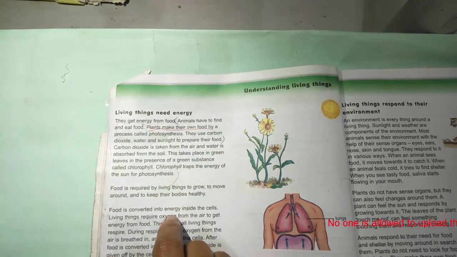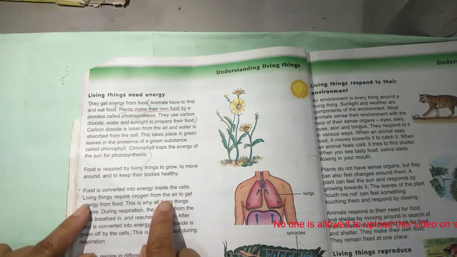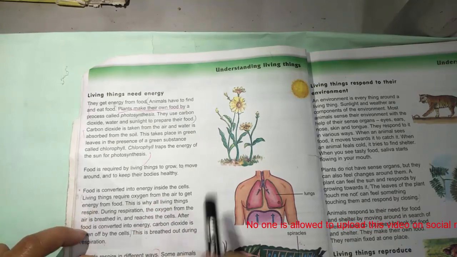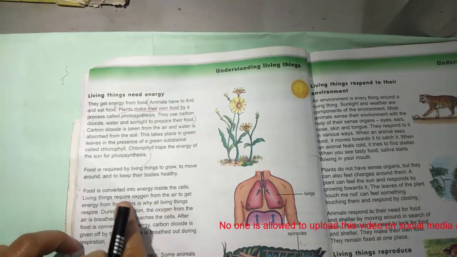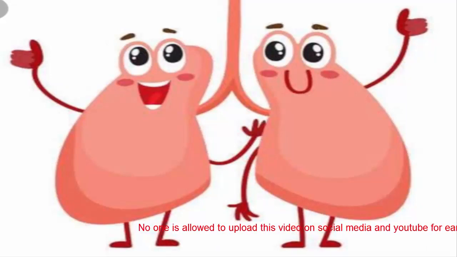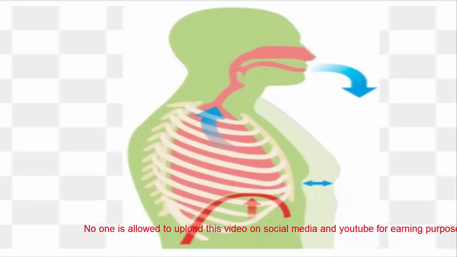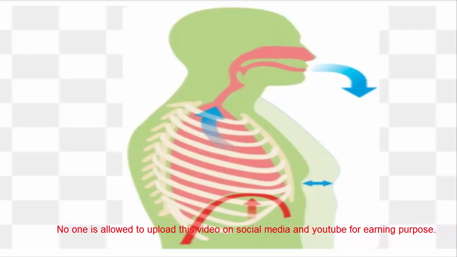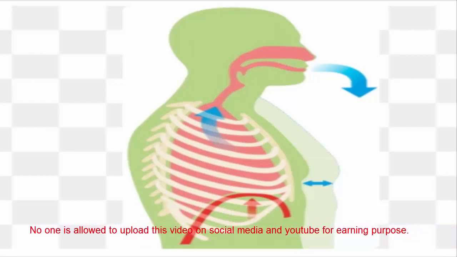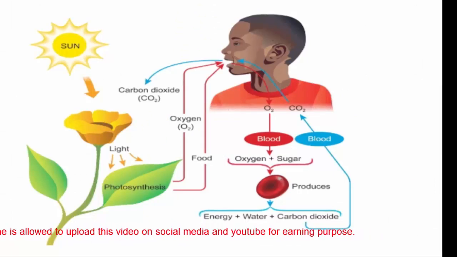Now the oxygen which plants make, we utilize that oxygen for the process of respiration, and we have lungs where the respiration process takes place. We have two lungs, a pair of lungs. We exhale carbon dioxide and inhale oxygen that is provided by plants, and this oxygen is required for food conversion into energy. And now you can visualize the complete process in this picture.